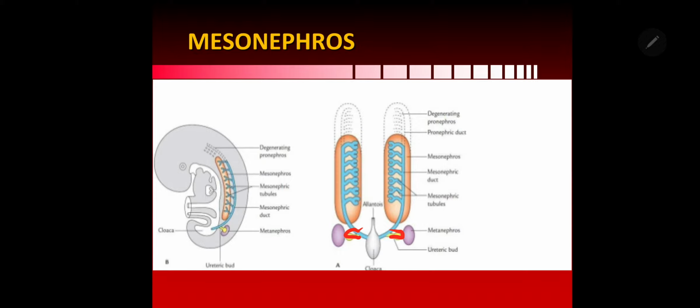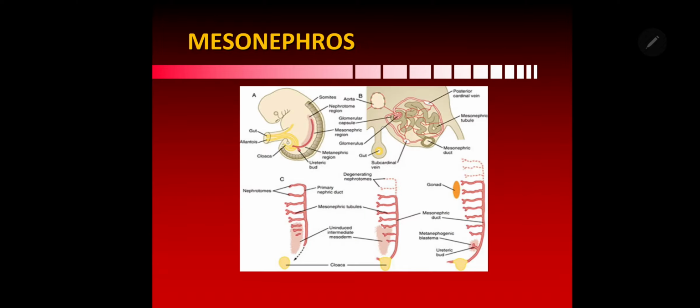So some mesonephric tubules are modified to form the duct system of the testis, whereas the mesonephric duct gives a diverticulum called the ureteric bud, which forms the collecting part of the kidney in both sexes, whereas mesonephric tubules disappear in females. So that is about the tubules.